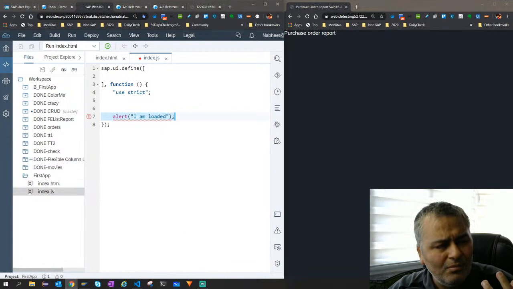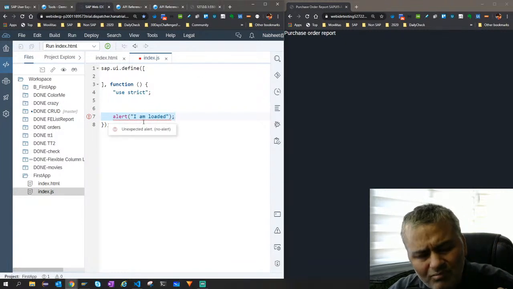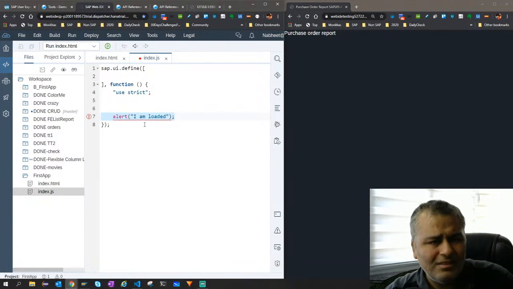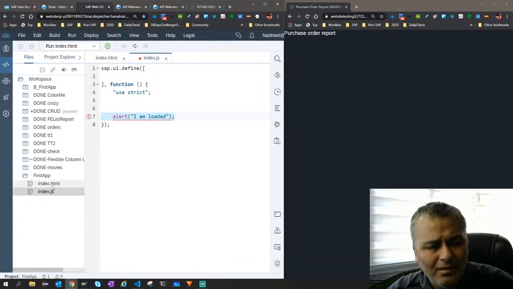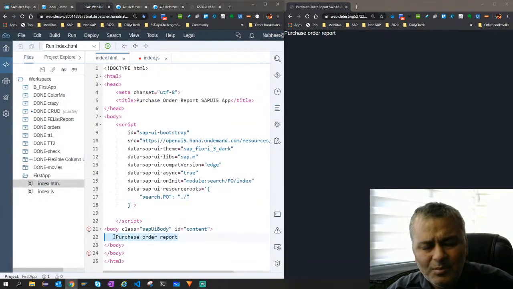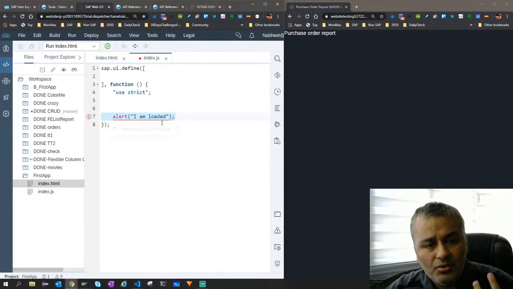But this thing doesn't do much, so let's do something with it. It's just an alert. Maybe what I want is that once you load it, rather than hard coding these purchase order report texts here, I want it to use SAP UI5 controls. Okay, so how do I do it?